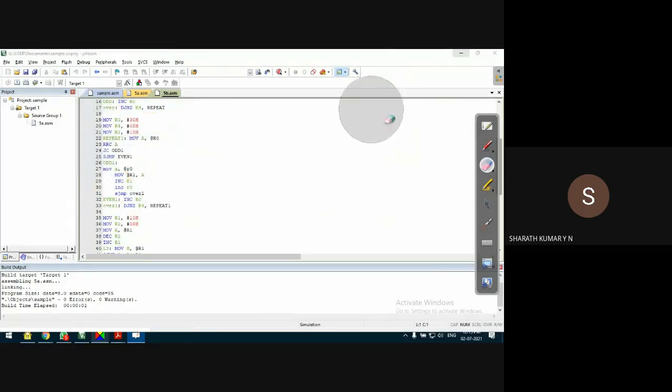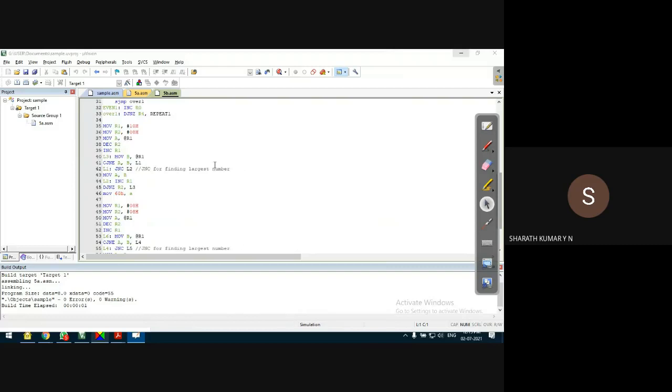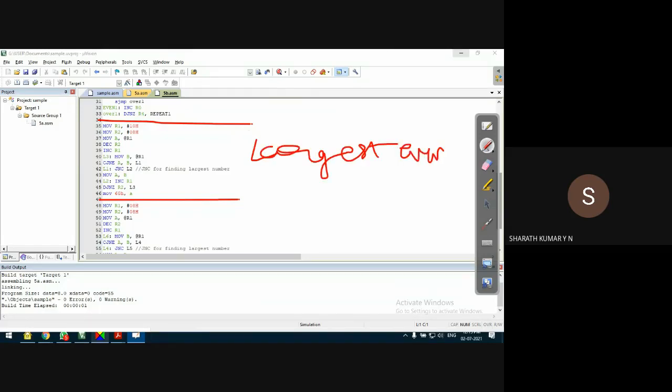Okay, now next part of the program, that is the third part of the program. The third part of the program is to find the largest even number. Okay, guess where the even numbers are stored? By the way, it is stored